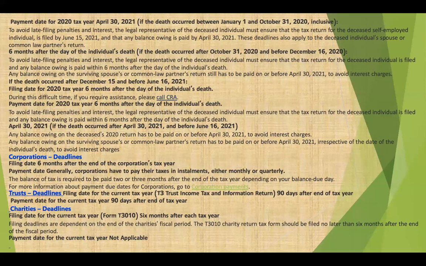So let's talk about the trust deadline. Filing for the current tax year, the T3 trust income tax and information return, is due 90 days after the end of the tax year. Payment for the current year is also due 90 days after the end of the tax year. Charity deadline: the filing date for the current tax year is 6 months after the end of the tax year. However, a charity does not pay income tax, but you have to file your T3010.